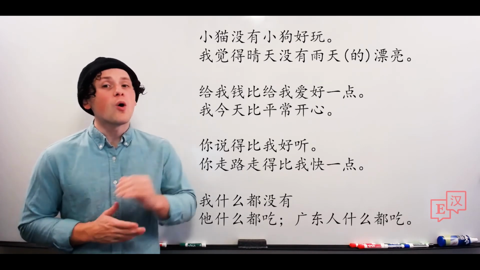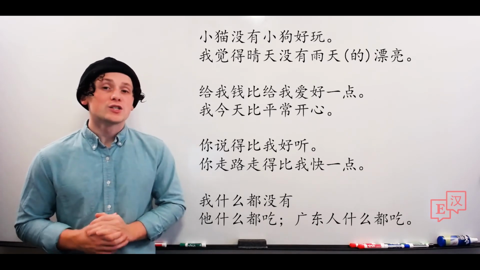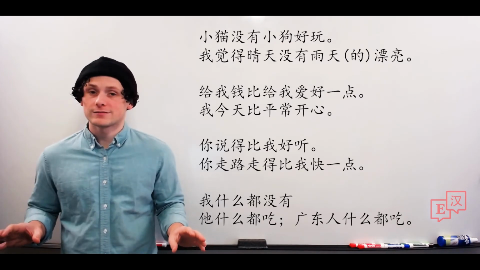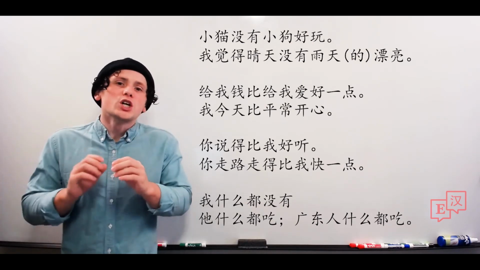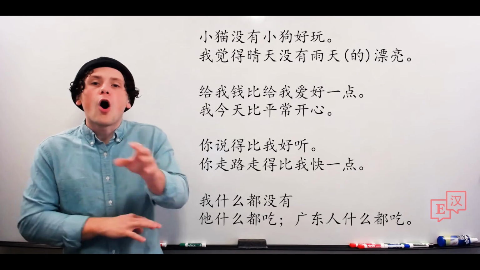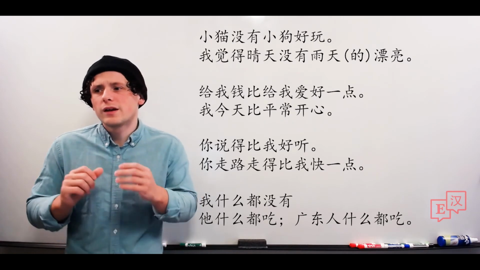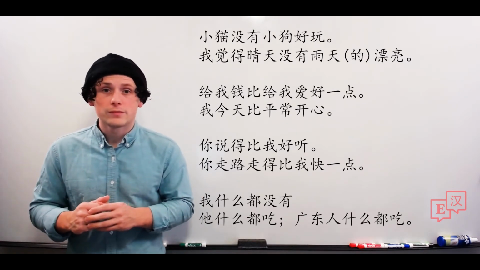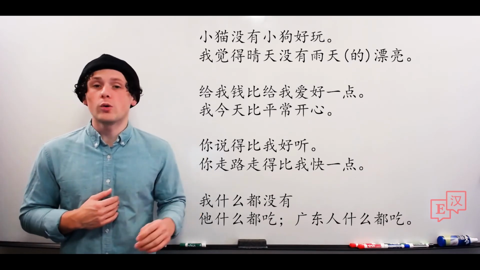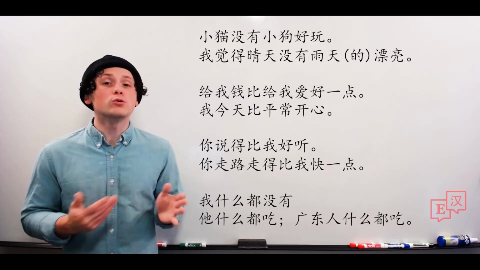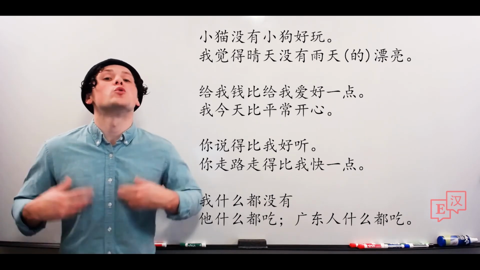他什么都吃。So he eats everything. So what's happening here, what we see in both of these examples, 什么都 allows us to say all of a particular type of object, or all of something in a particular scenario, or none of something in a particular scenario, is done. 什么都吃, to eat everything. 什么都没有, to have nothing. 什么都不吃 would be to eat nothing. 什么都有 would be to have everything.